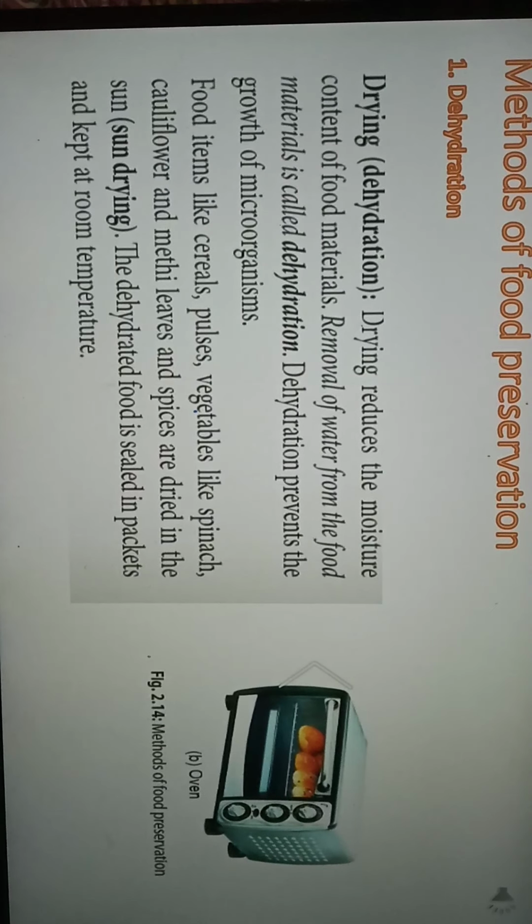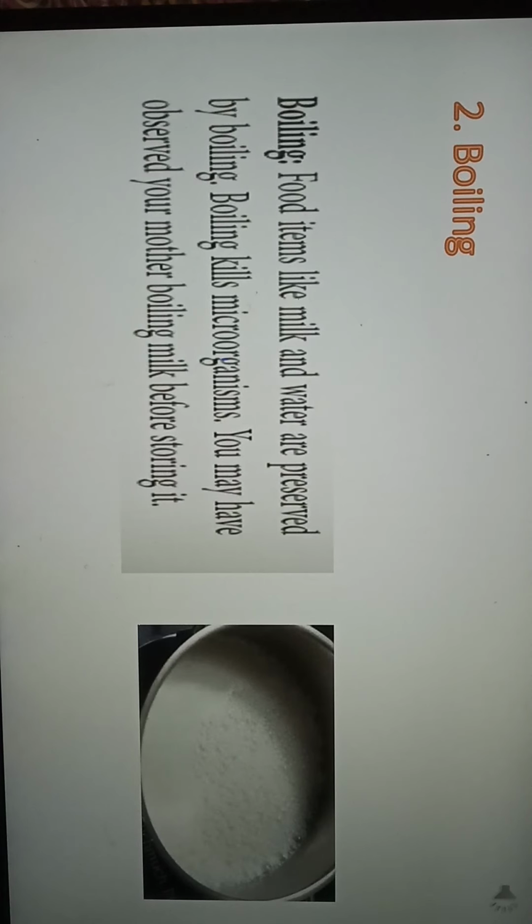Okay, second method of food preservation is boiling. Now you might be knowing the meaning of boiling, isn't it? Certain food items, especially milk and water, get preserved by boiling. Suppose you have to preserve milk and water, what will you do? You will boil, isn't it? For example, you must have seen your mother. She boils milk before storing it. Why does she boil it? She boils milk so that it gets preserved.